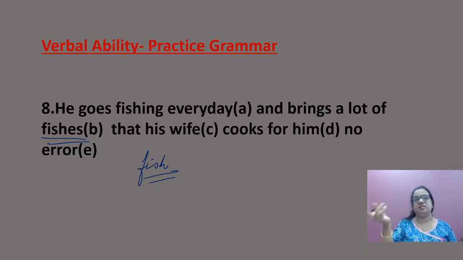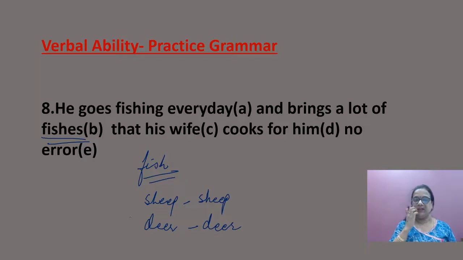Fish, fish. Plural. For example, for sheep also, the plural is sheep. For deer, it is always deer. Now know these common basic things, then you will never make mistakes. Next question.